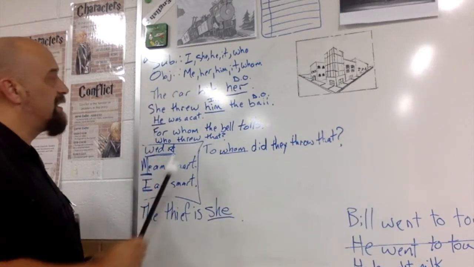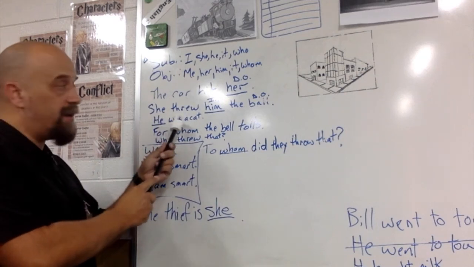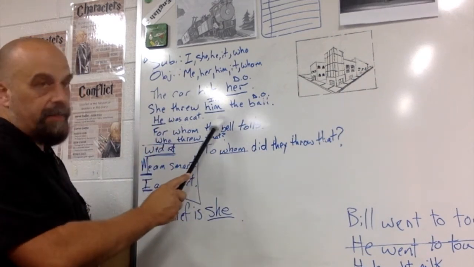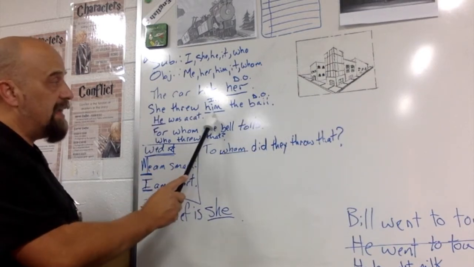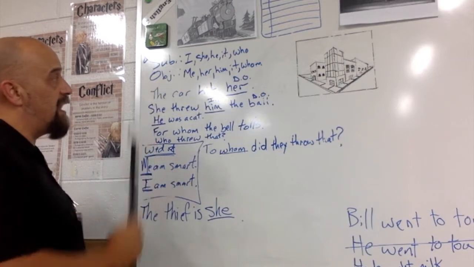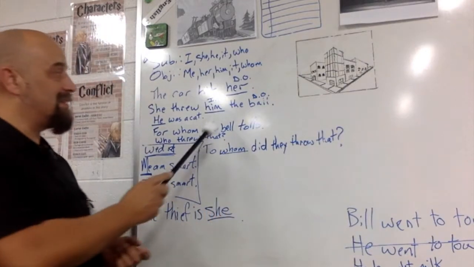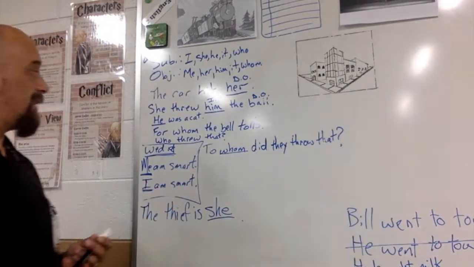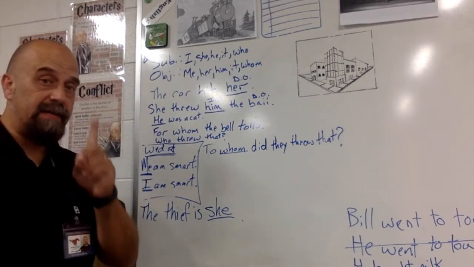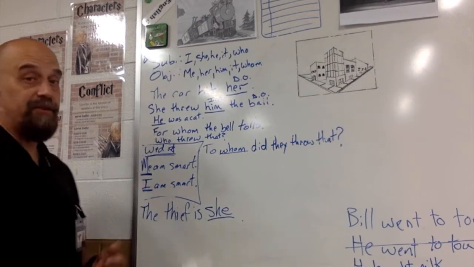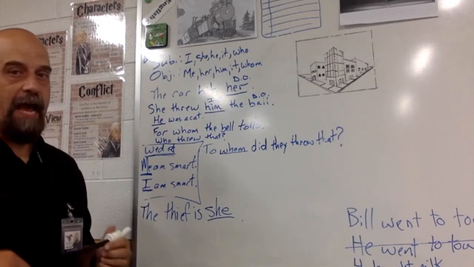We use the objective case. She threw him the ball. We have an action verb, threw. She threw what? Ball. That's a direct object, not him. She threw the ball to whom or what? Him, indirect object. We use the objective case, not "she threw he the ball," because it's not the subject case. It is an objective case. "He was a cat." Linking verb was, but what we're looking at is the subject. For the subject of the sentence, we use subject pronouns. He, not him, was a cat.